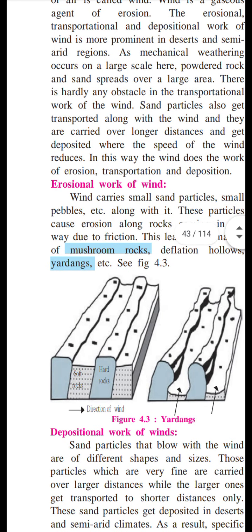When winds are blowing, some part of the land is eroded and some part remains. The eroded part goes down, it is a reduction of the land, and the part that is not eroded stays up. It looks like a yardang, that's why it is known as yardang.